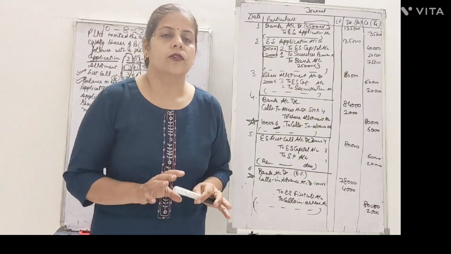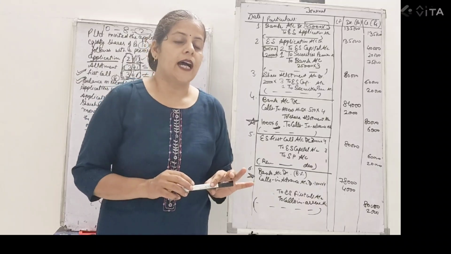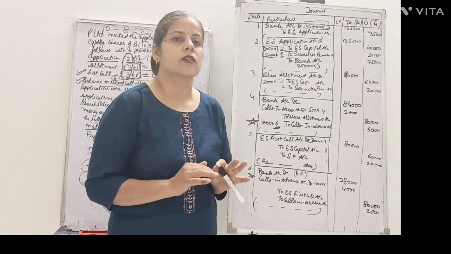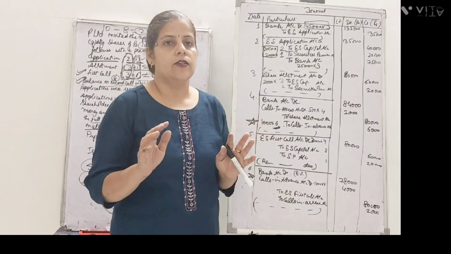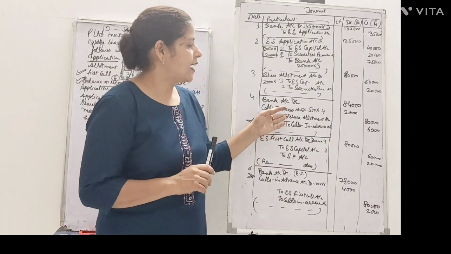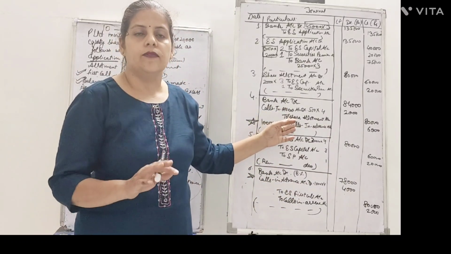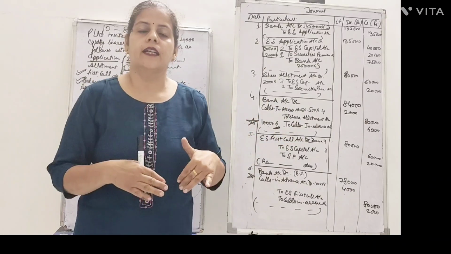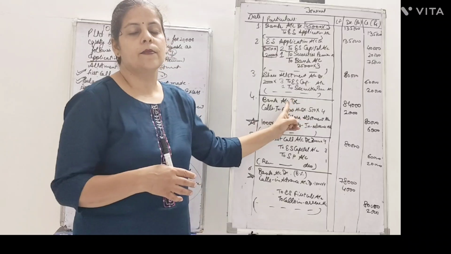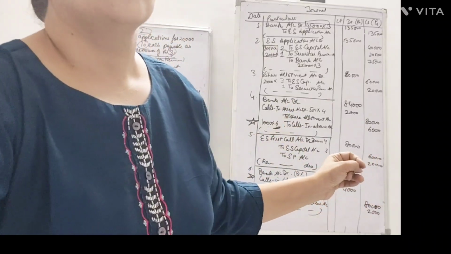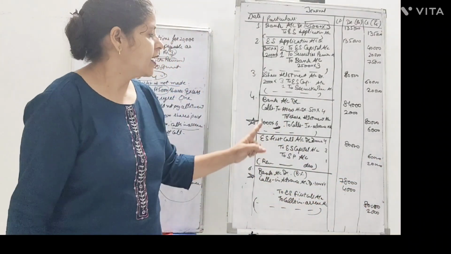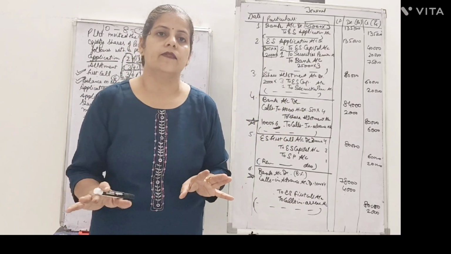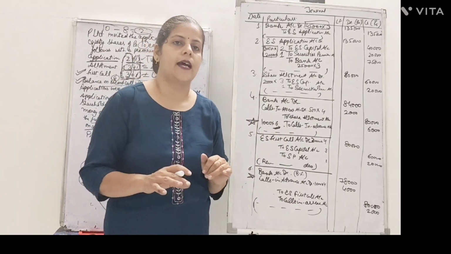Always remind yourself one thing, that when you have to pass a journal and you are confused, one account is already clear in your mind. Like if I say that calls in advance are received, which account is fixed? Received means money is coming in, so bank account is fixed. That means calls in advance account should be credited. When I am saying that calls in arrears are there, money is not received. If money is not received, we cannot debit bank.